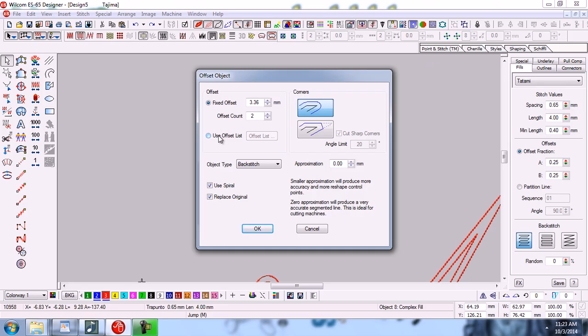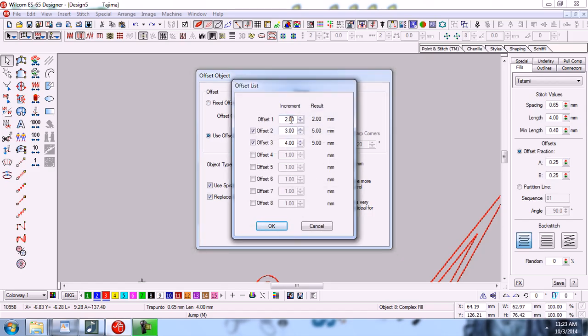There are some more options, like if you have to create some offset objects manually, you can, for example, click here and click on offset object list. Here you can insert manually the offset objects as you want. For example, I want to use the first offset object at 2 millimeter, the second at 4 millimeter, and the third at a distance of, for example, 7 millimeter.